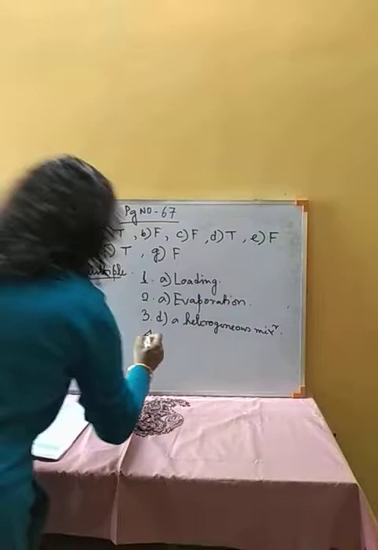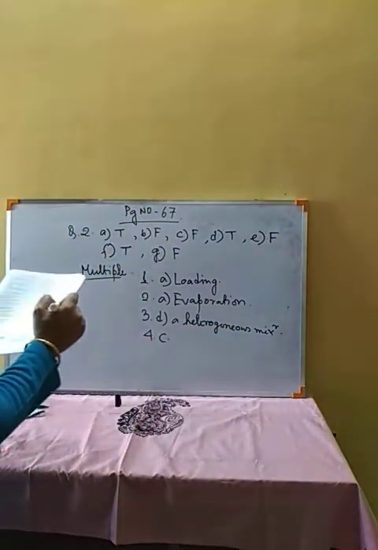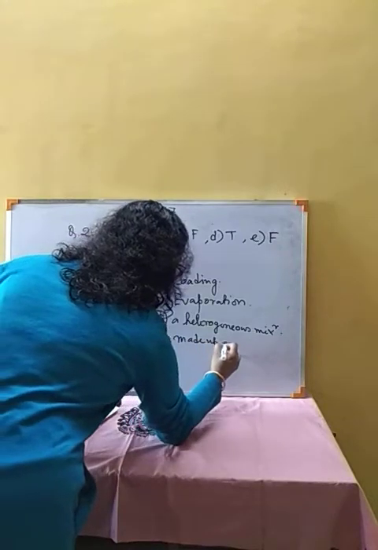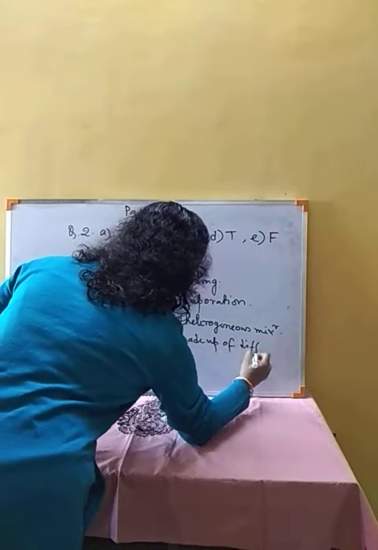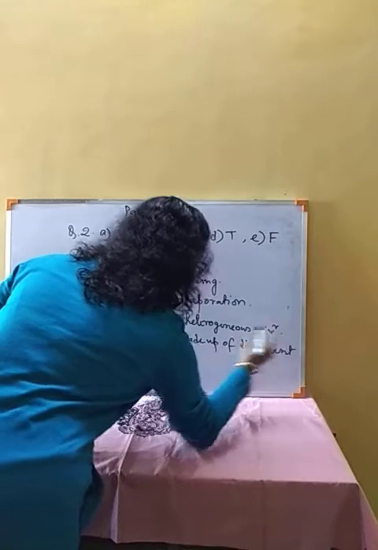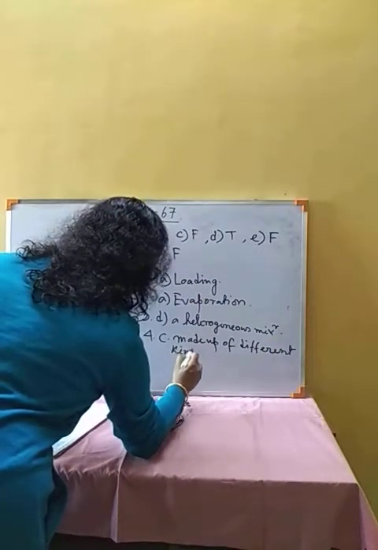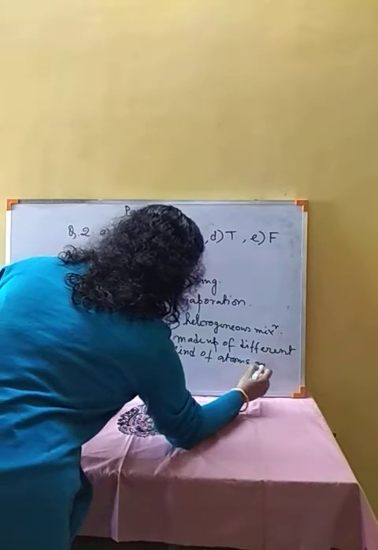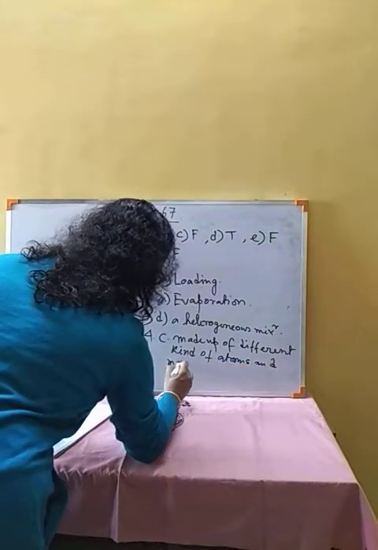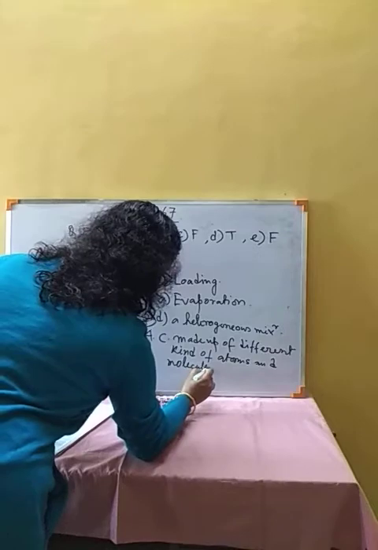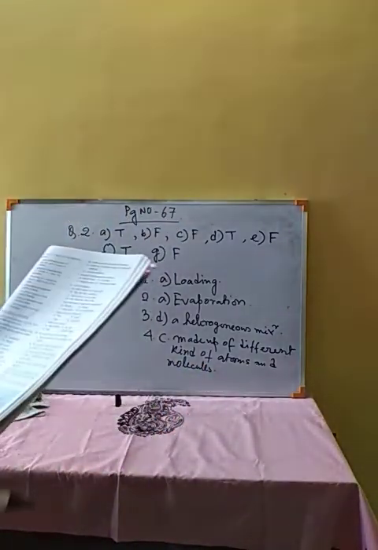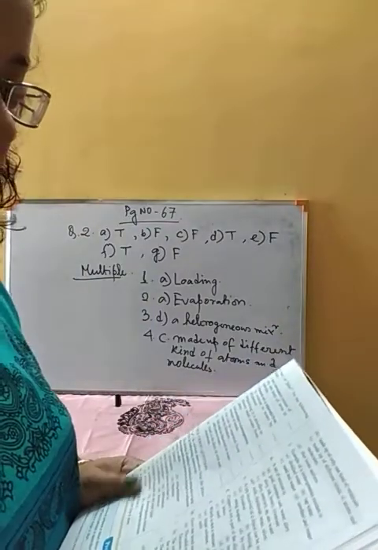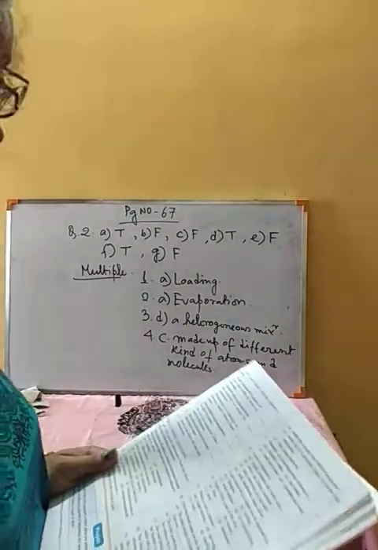So the correct option for question number 4 will be C, made up of different kinds of atoms and molecules.